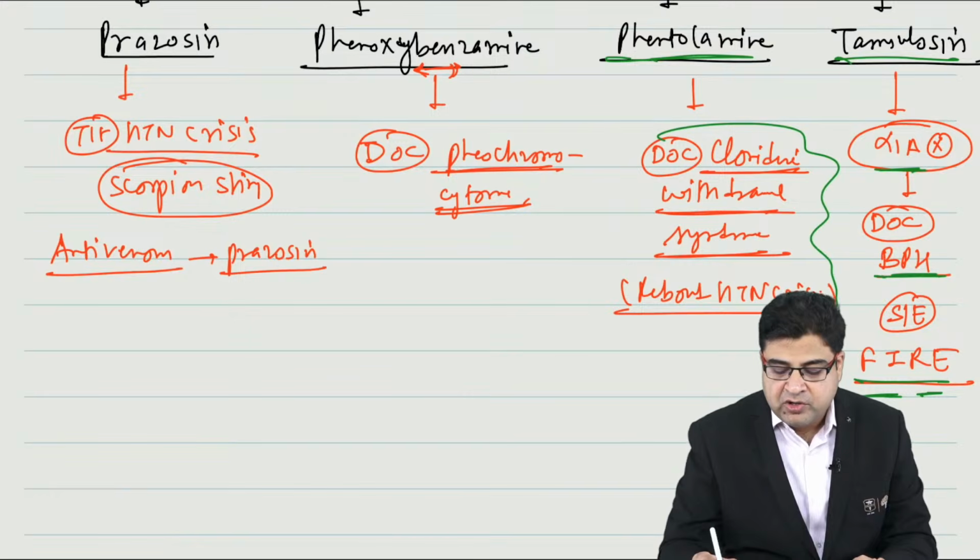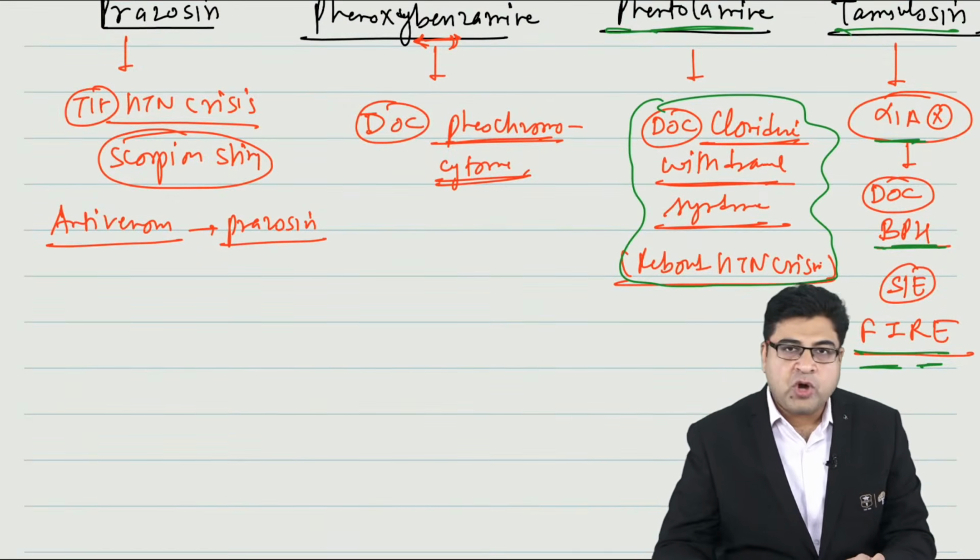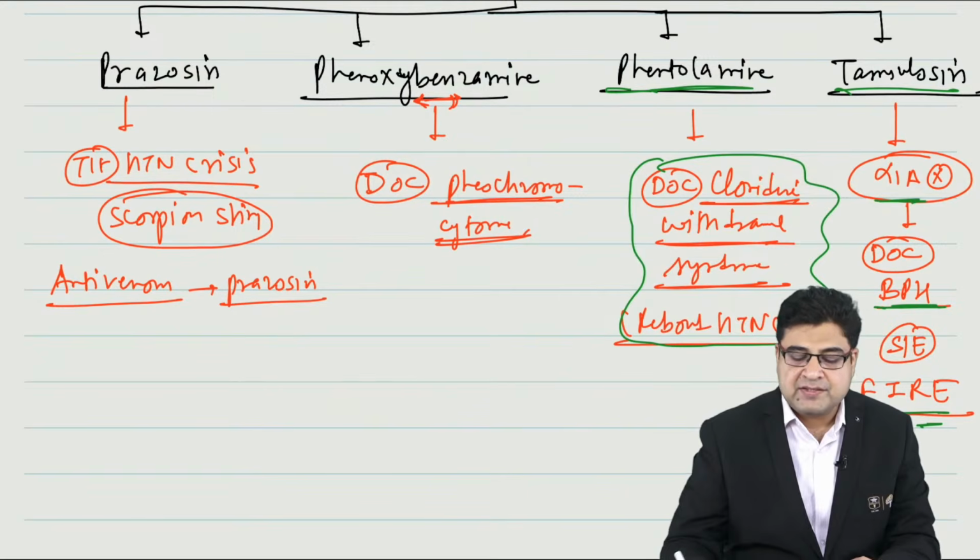Phentolamine is the best medicine for clonidine withdrawal syndrome that will occur if you stop clonidine suddenly. We call it rebound hypertension crisis.